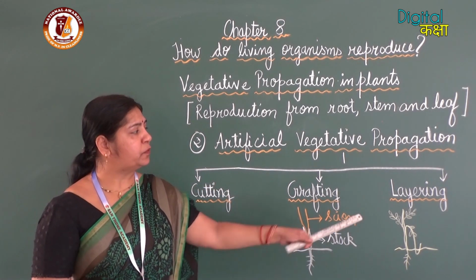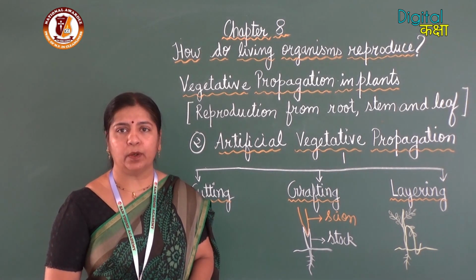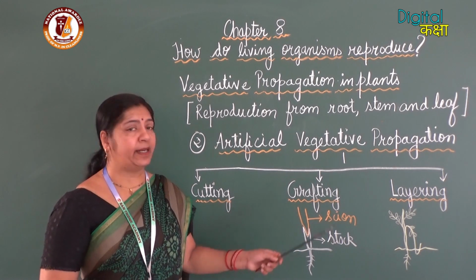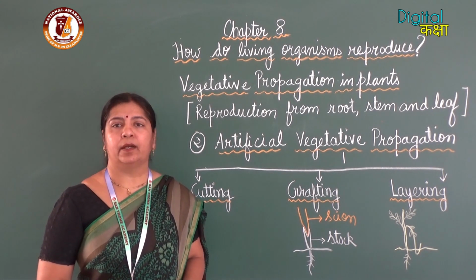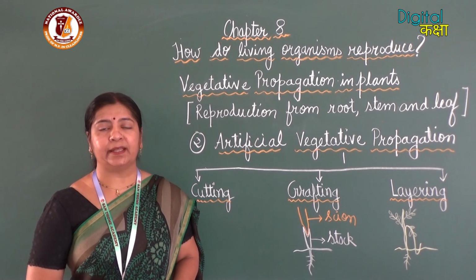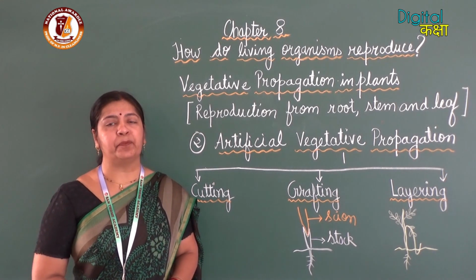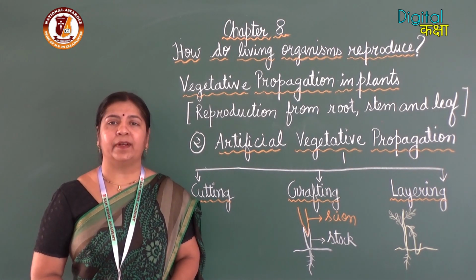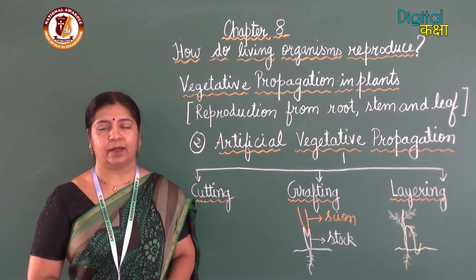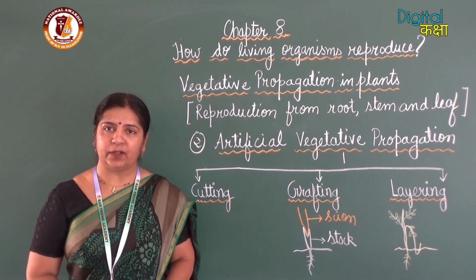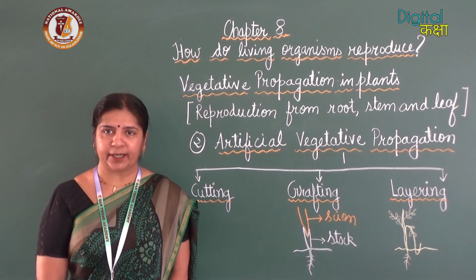So it is very useful in plants like mango, lemon, etc. And layering can be of two types: ground layering and air layering. So with this, the vegetative propagation in plants is complete. So with this, we complete the topic of different modes of asexual reproduction.